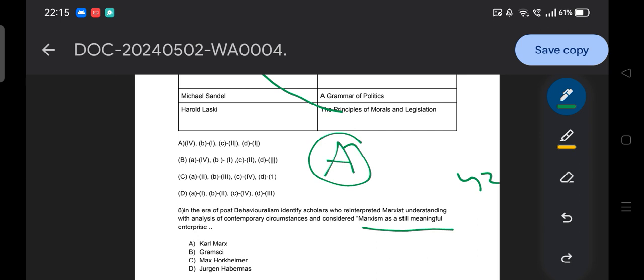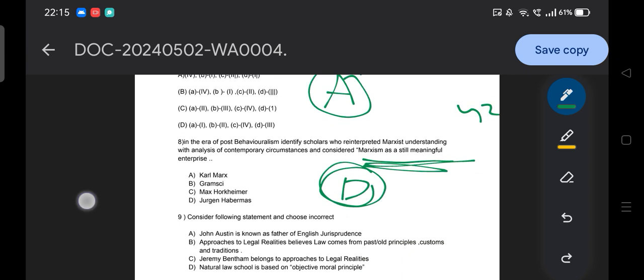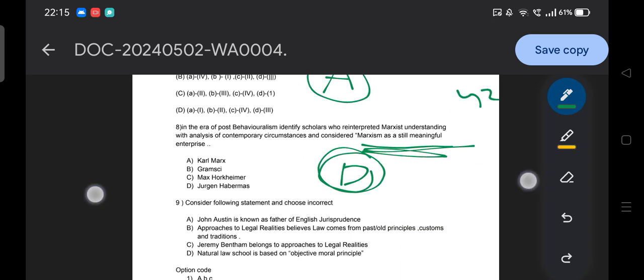Here the time is off. So the answer of this question is basically option D, Jürgen Habermas. Do remember that he considered Marxism as a still meaningful enterprise. There was also a question in your examination that he considered himself the last Marxist. This statement also can be asked: Marxism is a still meaningful enterprise, who considered it? Jürgen Habermas. Then moving to the next question, question number 9.